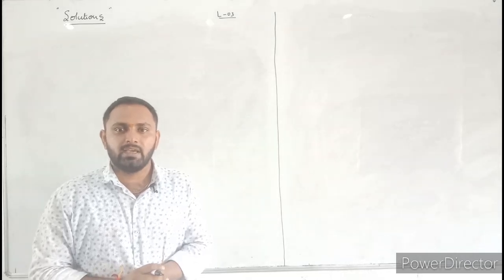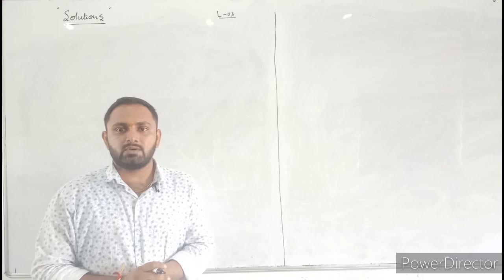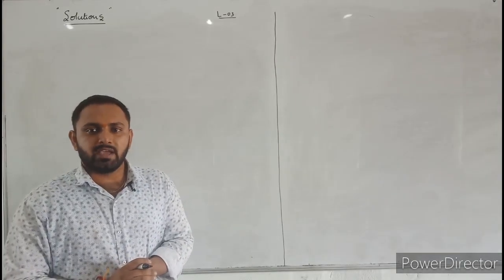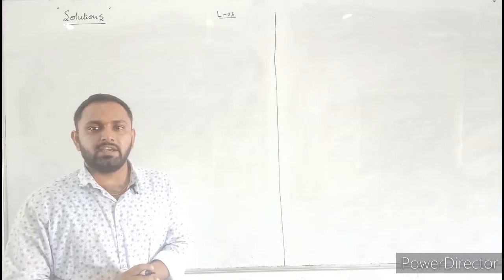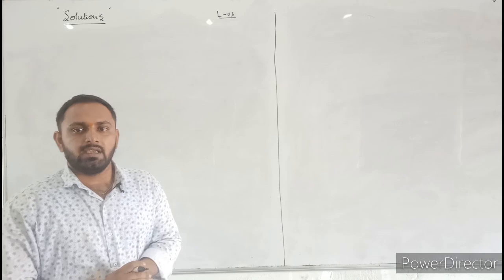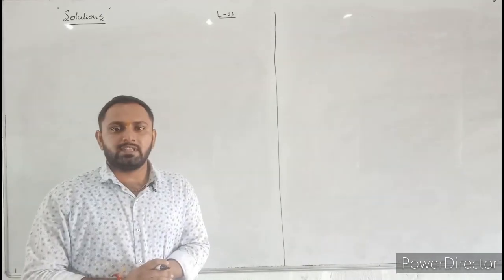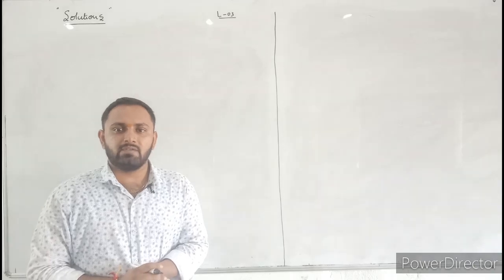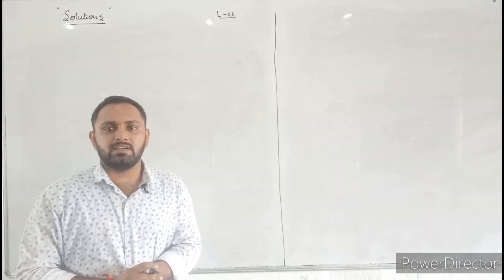I am Rupaksh BP. In last video, we were discussing about solubility. What is the solubility? At a given temperature, the maximum amount of solute that can dissolve in a given amount of solvent is called solubility. Here, solubility depends on three factors. The first one is the nature of solute and solvent. The second one is temperature. The third one is pressure.